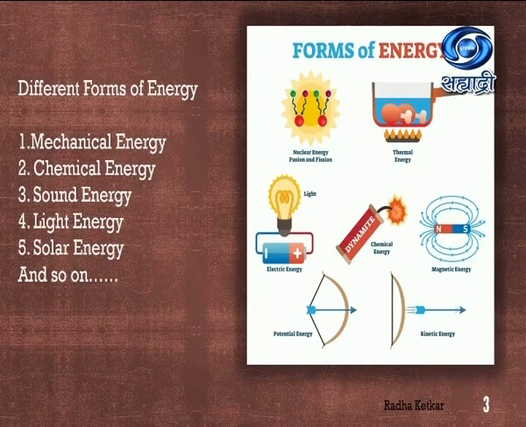You must have heard about potential energy and kinetic energy. In the case of a bow and arrow, we make use of potential energy. Whenever the bow is stretched, there is potential energy in that system, and when we release the arrow, that potential energy is converted into kinetic energy. So we have different forms of energy, and these forms are interchangeable. That means we can convert one form to another.